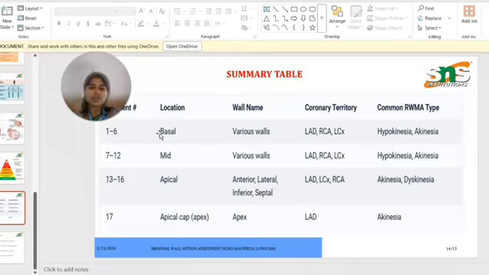And the last one, the 17th segment, is the apical cap or apex, which is supplied only by the LAD territory, and is mostly akinetic. And this is all about regional wall motion abnormality detection in echocardiography. Thank you all.